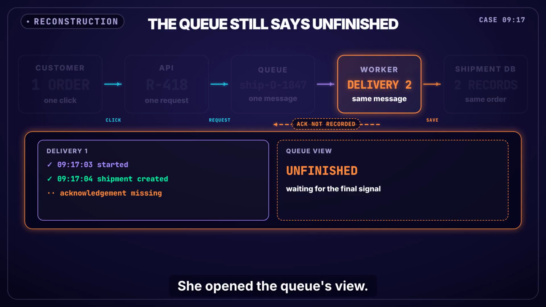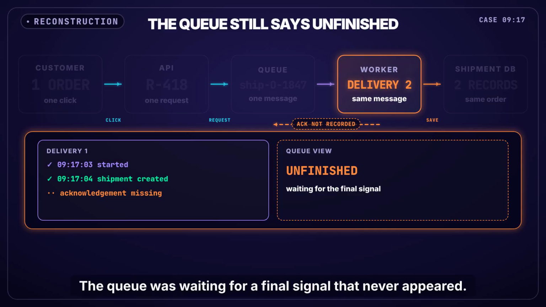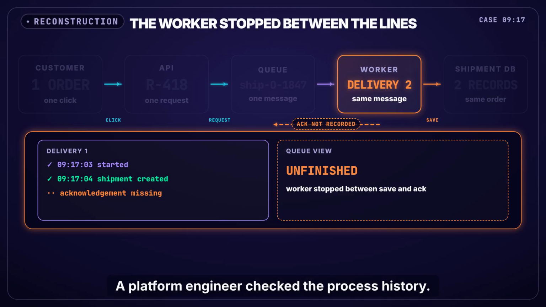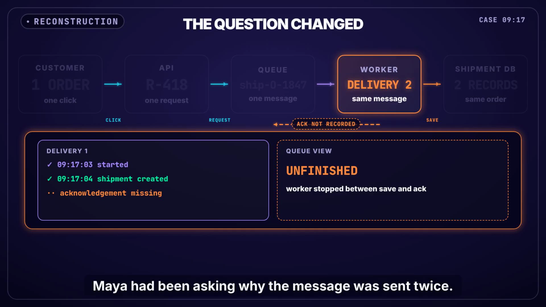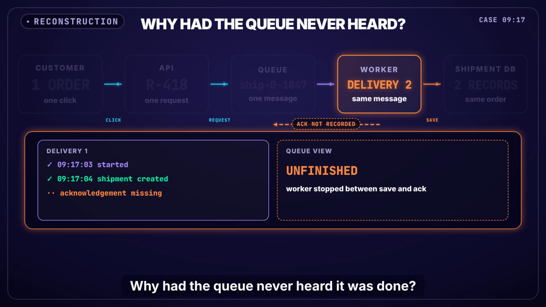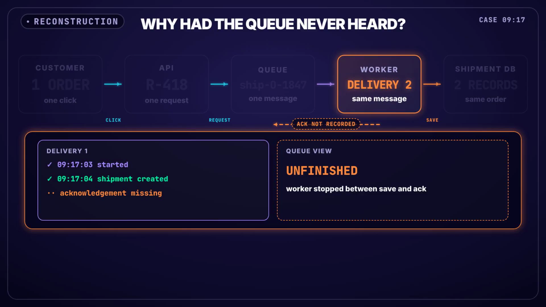She opened the queue's view. It still marked the message unfinished. The queue was waiting for a final signal that never appeared. The work was done. The queue disagreed. A platform engineer checked the process history. That worker stopped between those two lines. Maya had been asking why the message was sent twice. Now she asked a better question. Why had the queue never heard it was done?